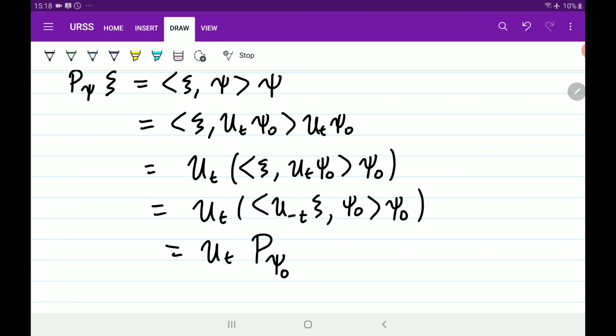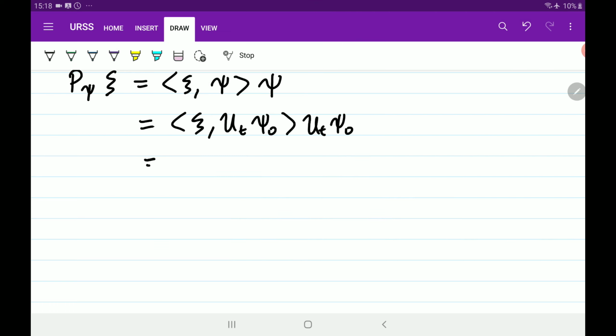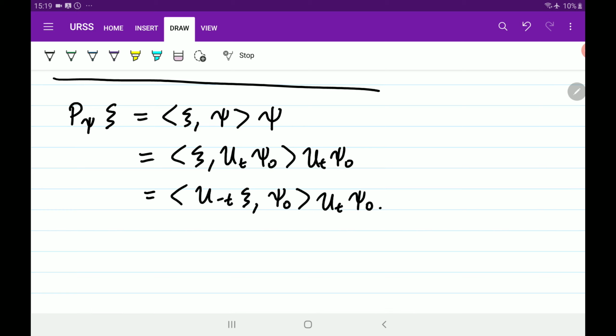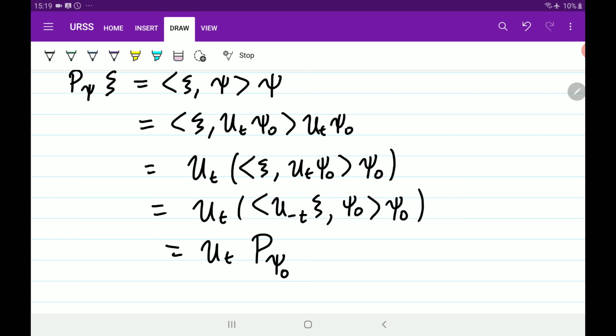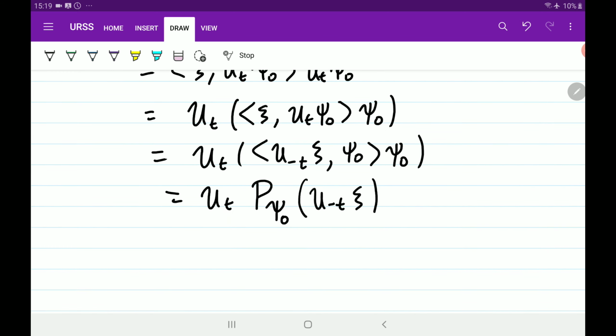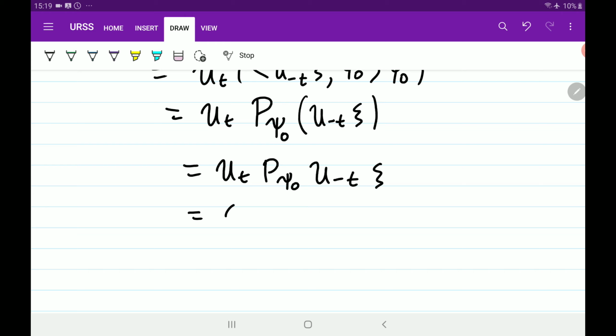Okay, hang on, sorry, that was wrong. Again, throw the U onto the other side. So we get this. Okay, sorry, what I was doing before was correct. So this is going to be P psi naught, and then this is U minus t psi. That's what the projector is acting on. So this is U t P psi naught U minus t psi, and this is M naught minus t.